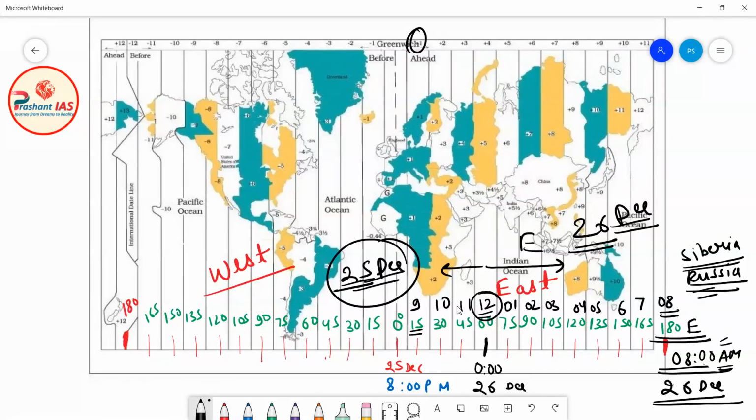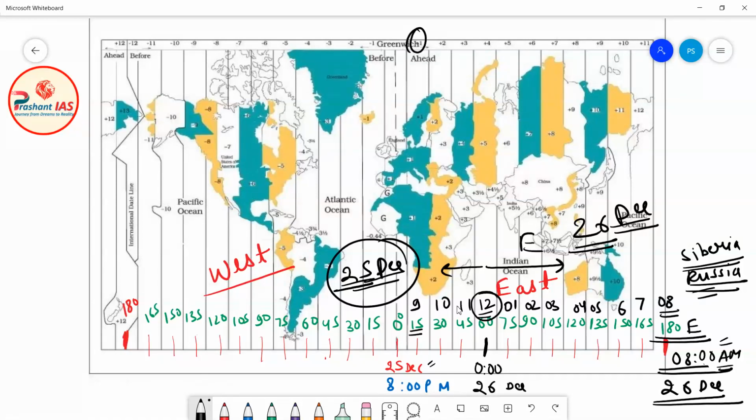Now let's check the same thing for the western longitudes to the prime meridian. We know that if the date is 25th of December and the time is 8 p.m. at the Greenwich meridian, then all the meridians of longitude which are to the west of the Greenwich meridian lag in time, or are behind in time.